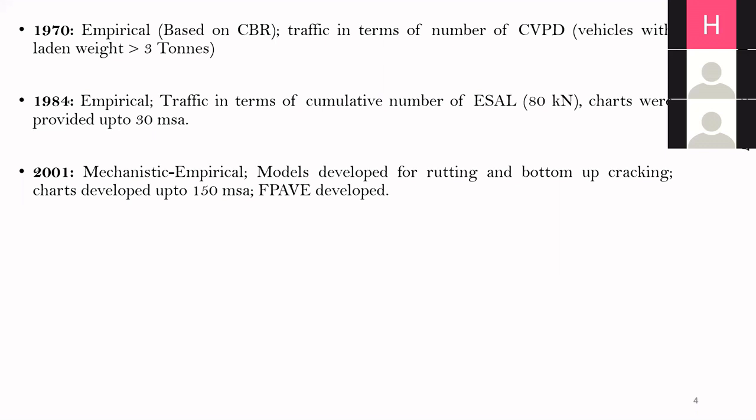So the traffic level up to 150 MSA was considered, which means you can design the pavement for a design traffic of up to 150 MSA. In contrast, in previous documents, in 1984, we could design the pavement only up to 30 MSA. It was observed that traffic in India has been increasing throughout the years, so they thought of going towards higher traffic.